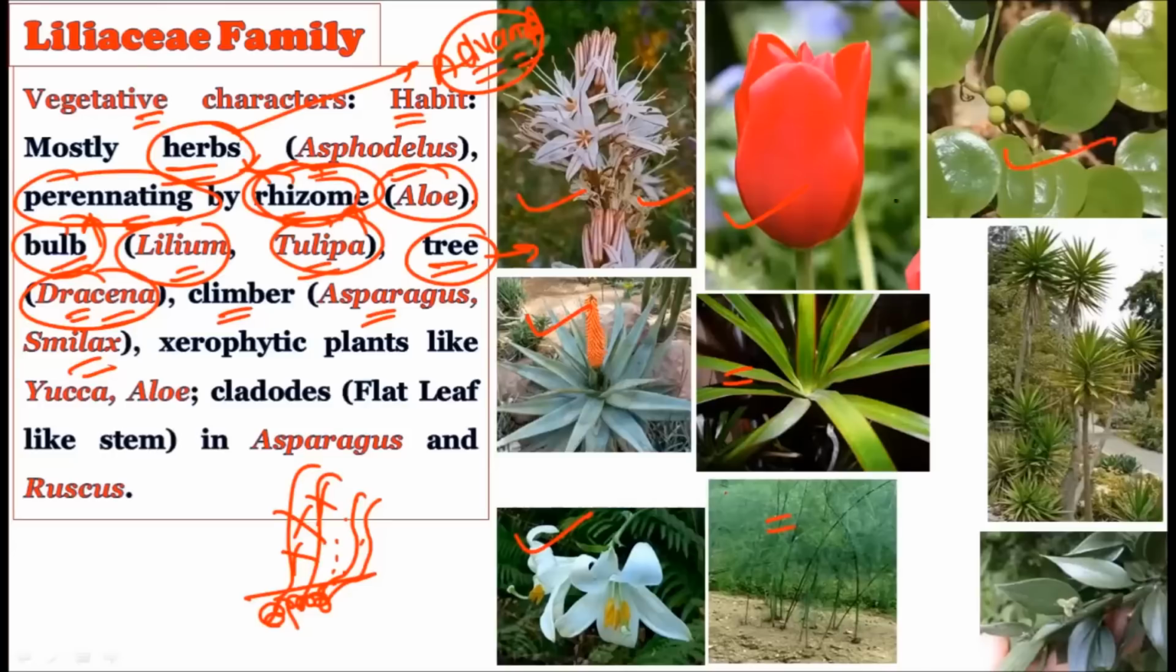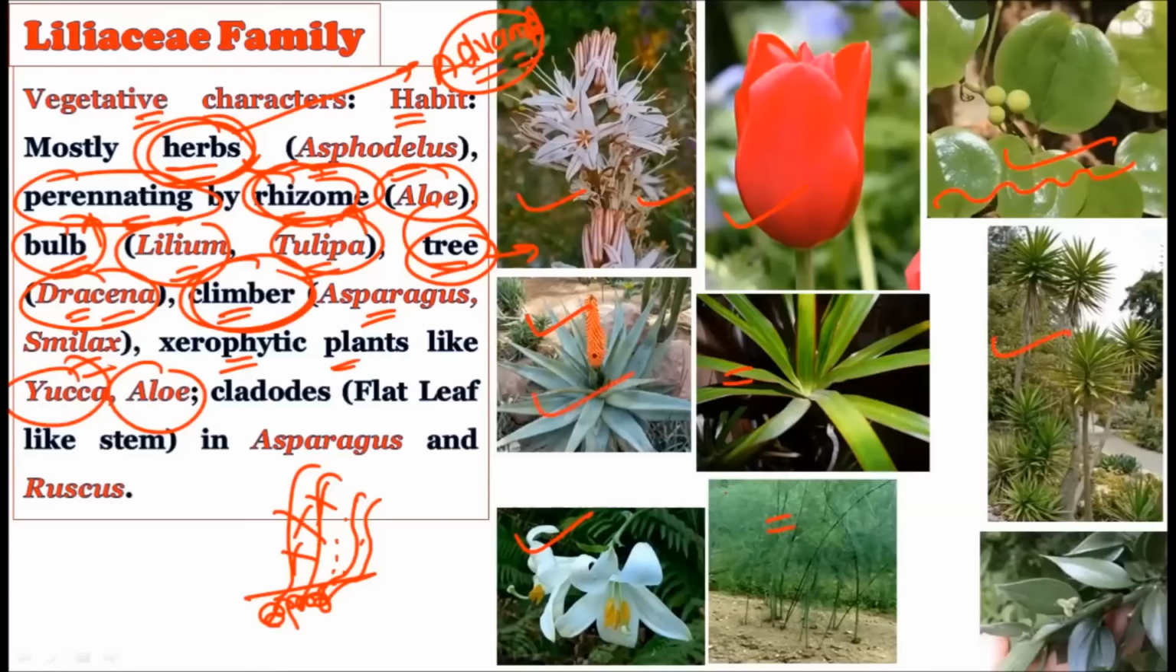This is the smilax, and they were showing the climbing stem, like this delicate stem. Okay, so the herb habit is there, tree habit is there, then the climber habit is also there. Then xerophytic plants were also present, for example, the yucca and the aloe. Consider this is a yucca plant, and it's showing the xerophytic characteristics. So does the aloe vera.